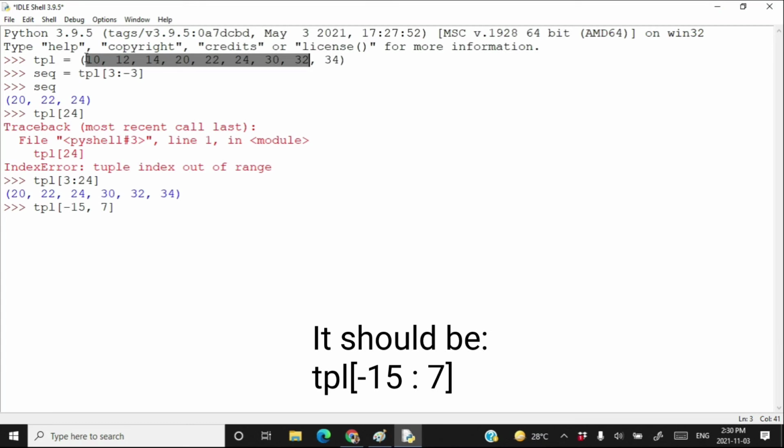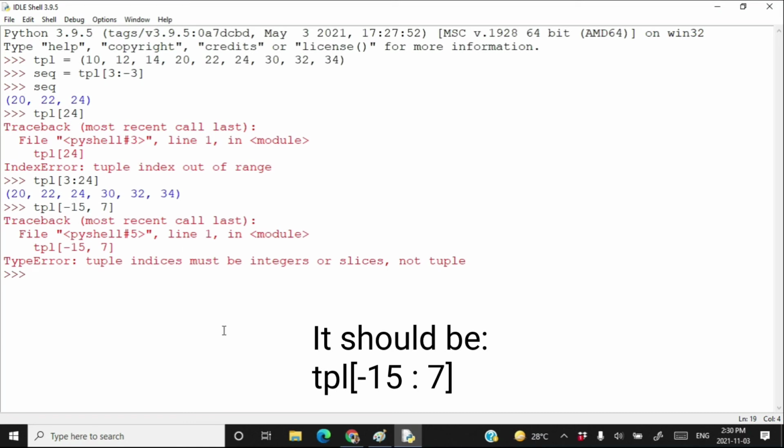So start from beginning because it has been written something which does not exist as the negative index. So start from beginning and go up to 7 minus 1, that is 6. So 0, 1, 2, 3, 4, 5 and 6. Start from beginning and take up to 30. This is going to be your,